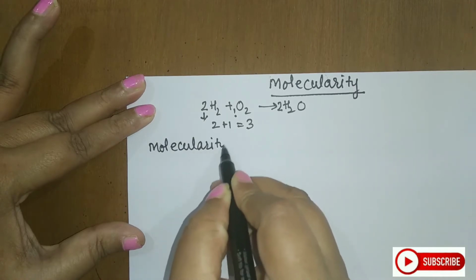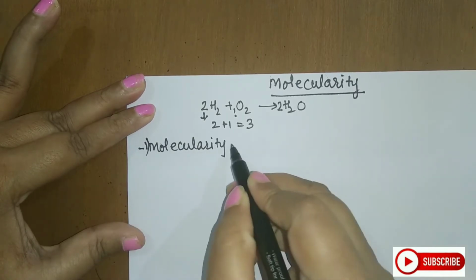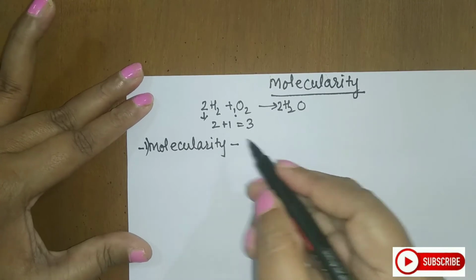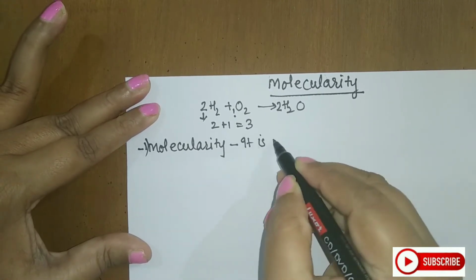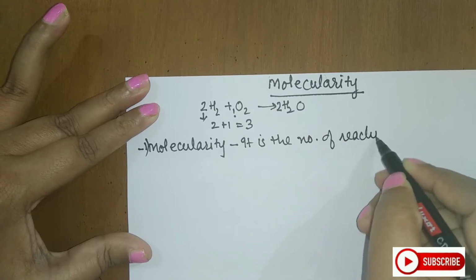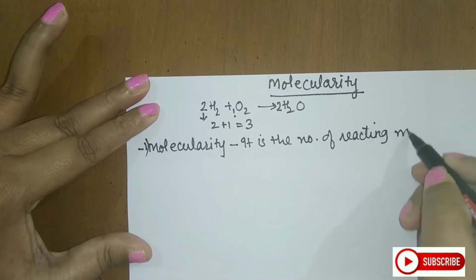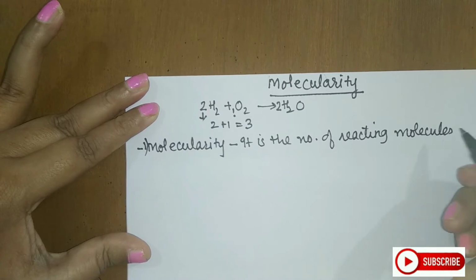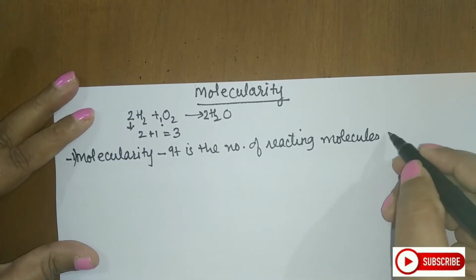So let us see the first term that is important, molecularity. It is the number of reacting molecules taking part in a reaction.